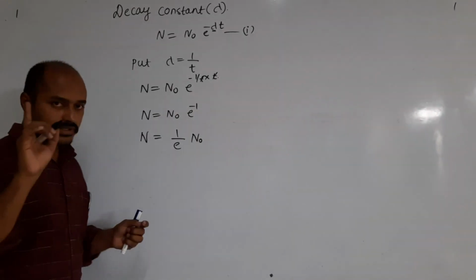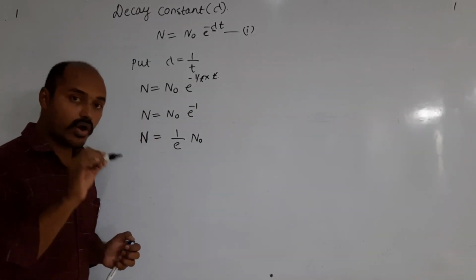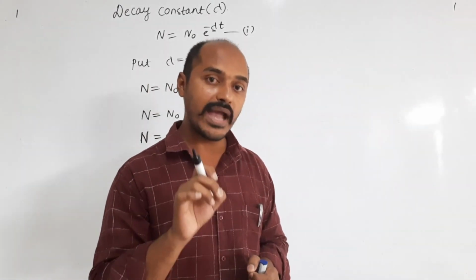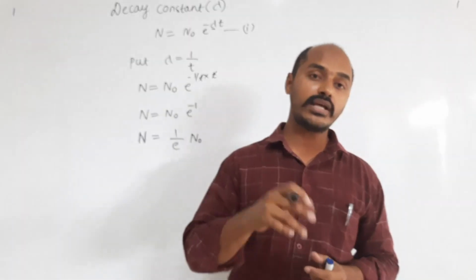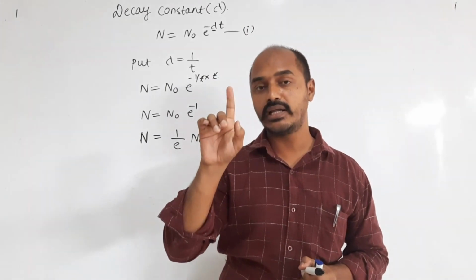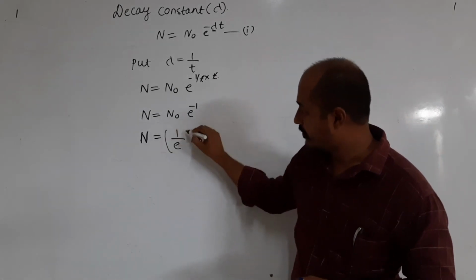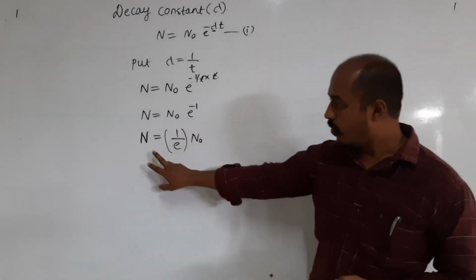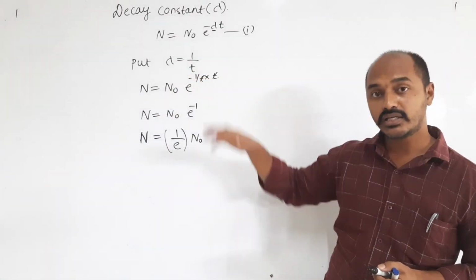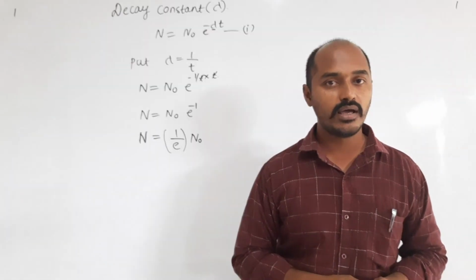So try to understand here, this N indicates the number of active nuclei left in the sample. And N naught is the initial value, the number of undecayed elements at time t equal to 0. So this is 1 by e. Now what we have taken here is the decay constant as 1 by t. What is 1 by t? Can we say it is the reciprocal of time?